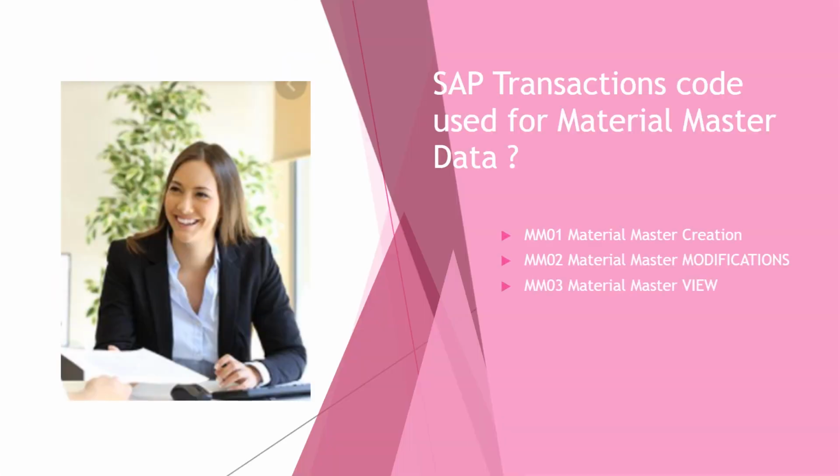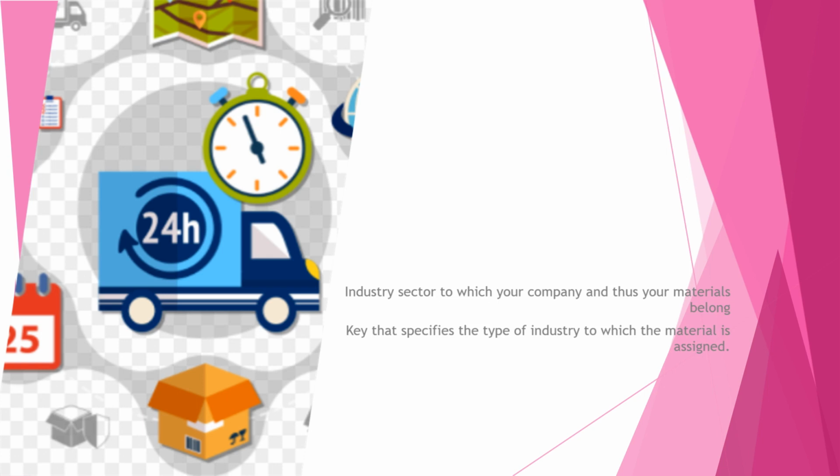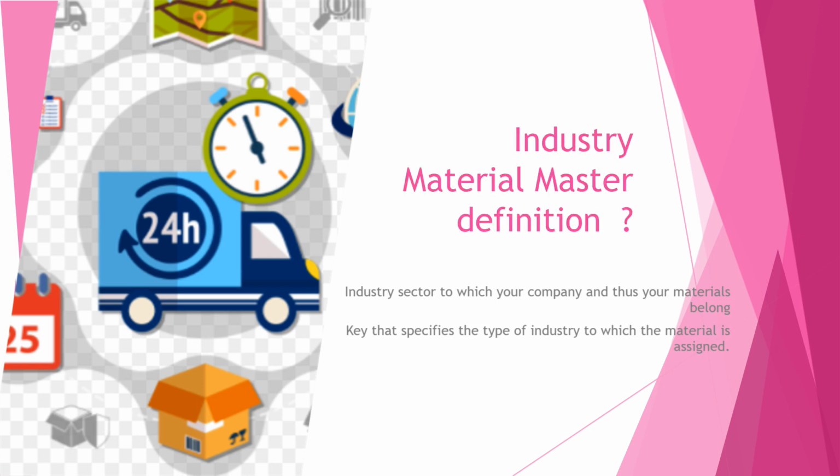SAP codes used for material master data. MM01: Material Master Creation. MM02: Material Master Modifications. MM03: Material Master View. Industry sector, material master definition: the industry sector to which your company and thus your materials belong. It is the key that specifies the type of industry to which the material is assigned.